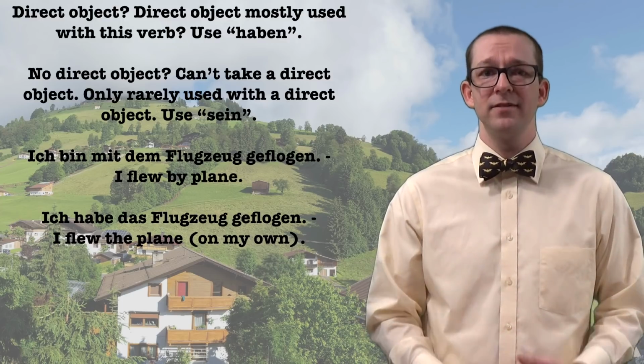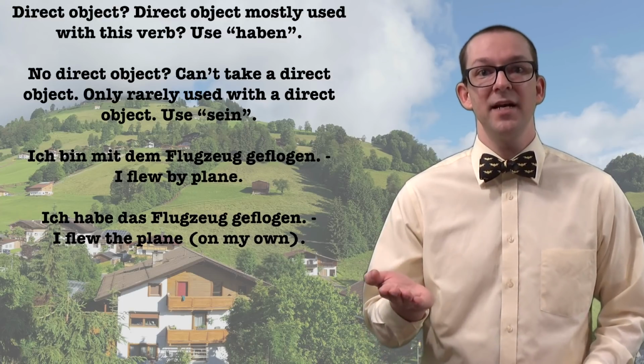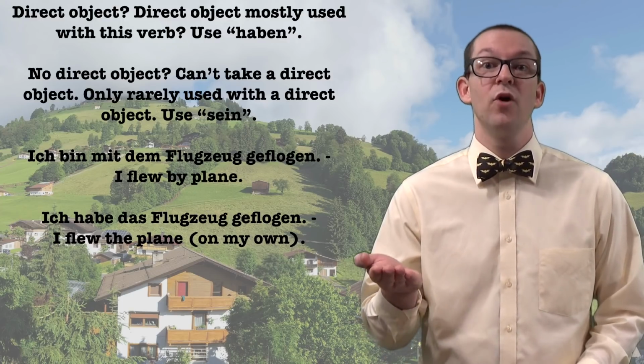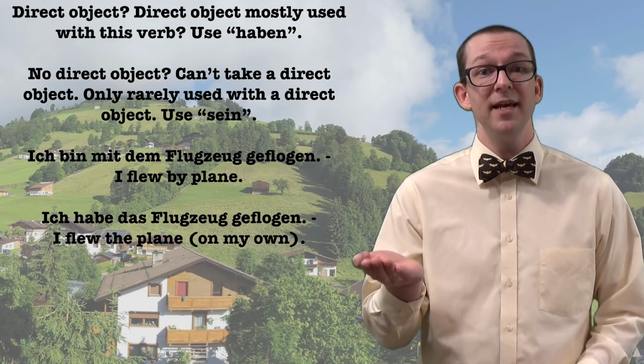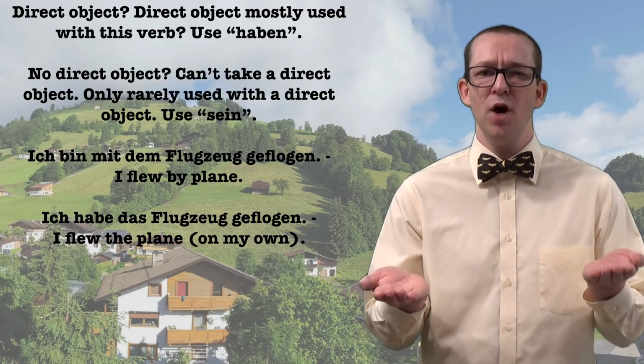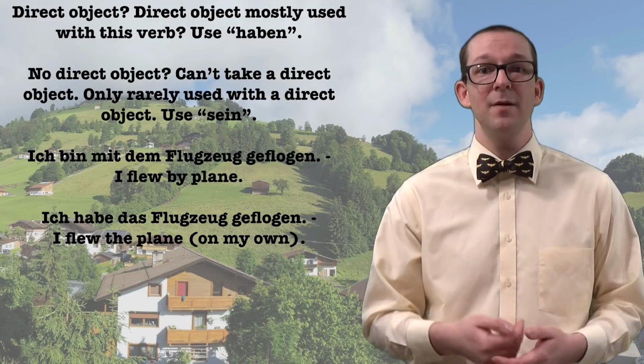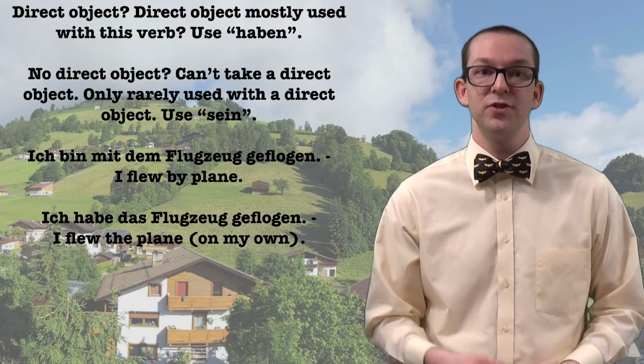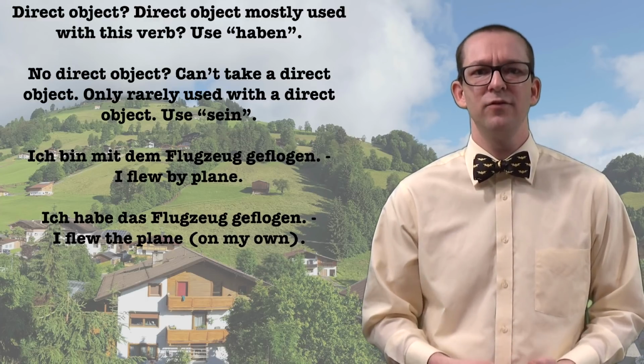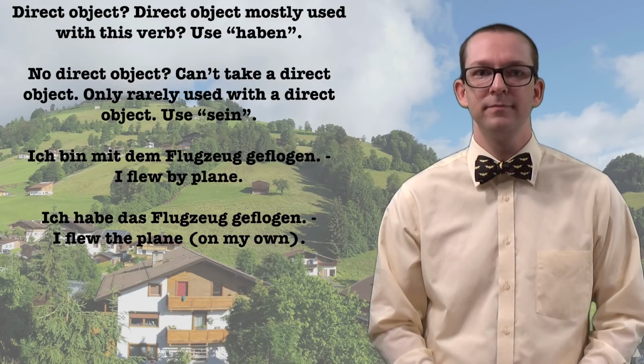The rule boils down to this. Is there a direct object, or is a direct object more often than not used with this verb? If yes, use haben. If no, use sein. The direct object almost always answers the question, what? Let's take a look at a few more examples to drive this home.